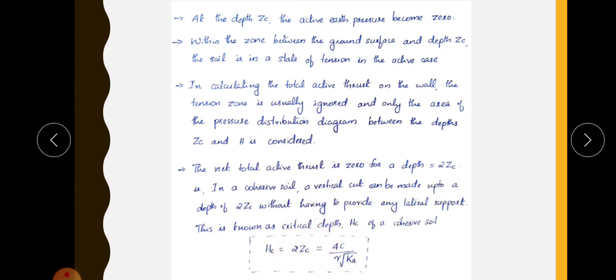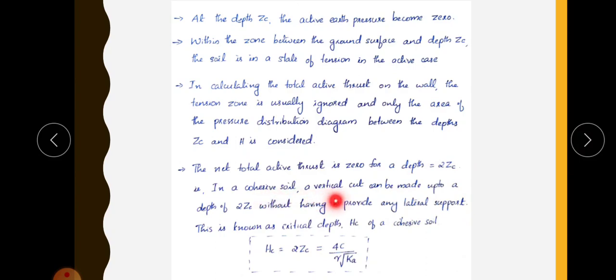So we have derived the equation for Zc. Zc is equal to 2c divided by gamma into root K. So 2 times Zc means 4c divided by gamma root K. So this is the equation for calculating critical depth Hc. This is also a very important equation. What is the critical depth of a cohesive soil? That is, up to this critical depth, the soil can stand without any lateral support.